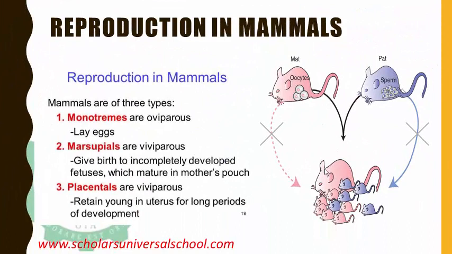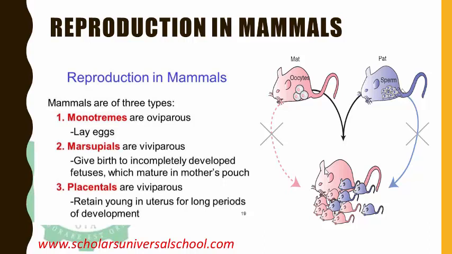Okay, so reproduction in mammals. We've talked about fishes and amphibians. We've talked about reptiles and birds, and now we want to talk about mammals. You can see that it is becoming more complex. Fishes and amphibians undergo external fertilization. We see that mammals, birds, and reptiles undergo internal fertilization, but birds and reptiles still release fertilized eggs. But in mammals, we see that there are three categories anyway.